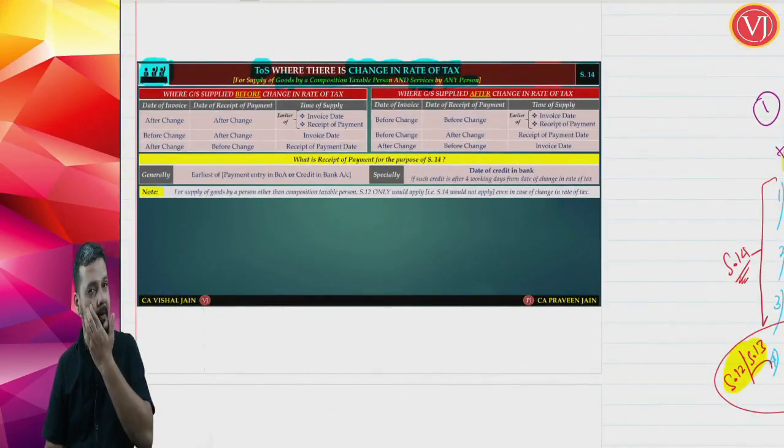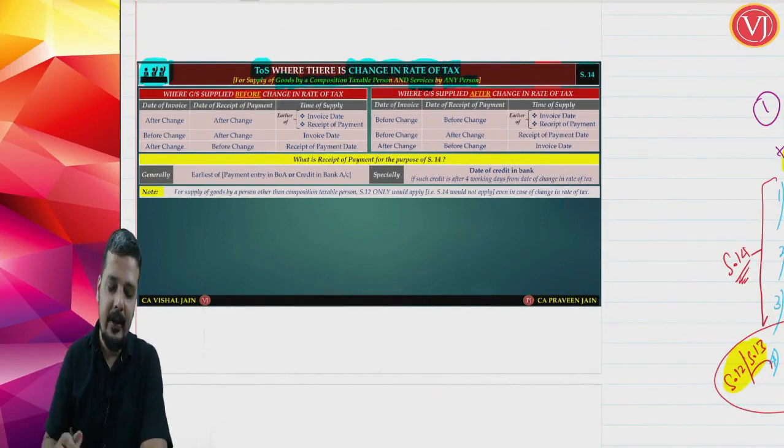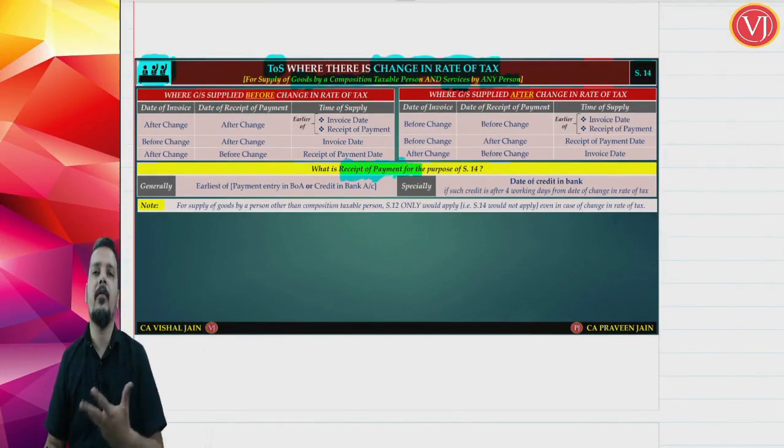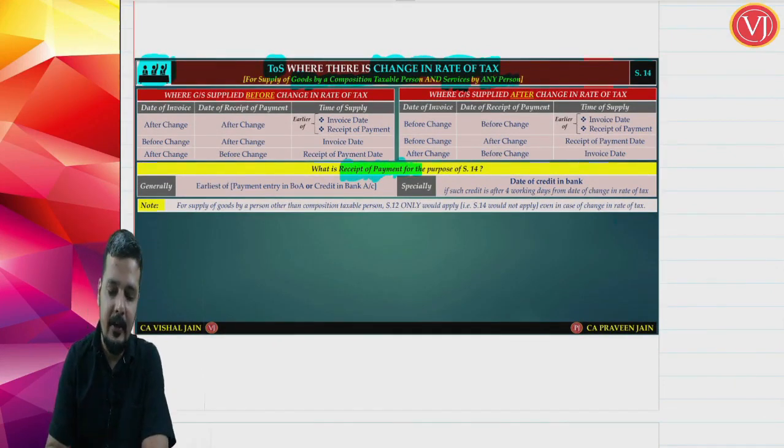But one important note that we have to see is here, whenever you are talking about date of receipt of payment, it is a bit different. Normally, for section 12 and 13, it is payment in books or payment in bank statement, whichever was earlier. Here also normally it is the same, payment in books of accounts or credit in bank account, whichever is earlier. But there is a special scenario, a special case.